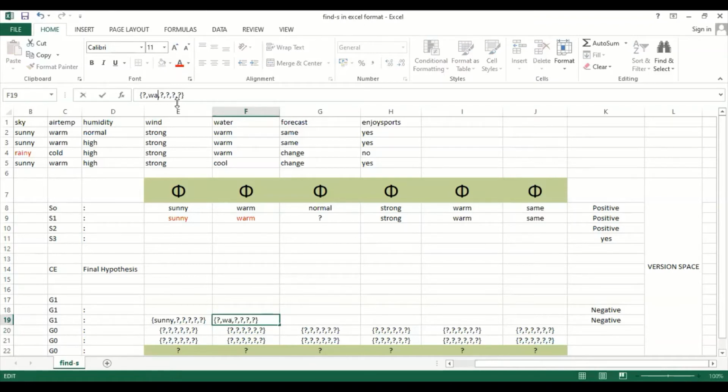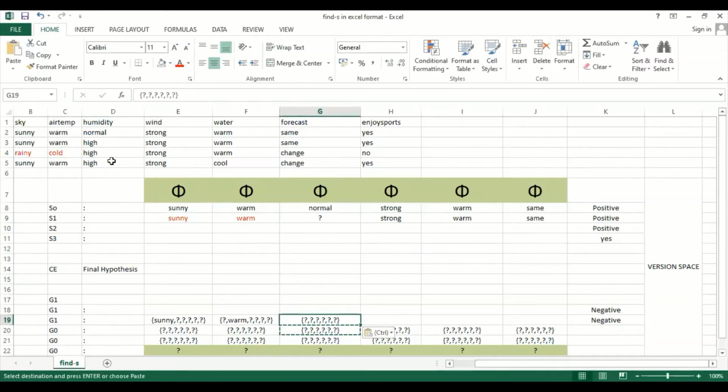Take warm, which is nothing but the opposite value of my cold value, the cold record. Same way, next we have high. But in the case of high, what happens? Even if you trace it, let me copy this here. Now in the case of high, what happened?